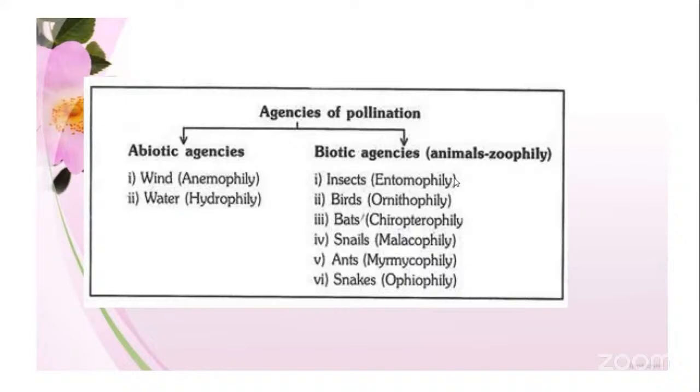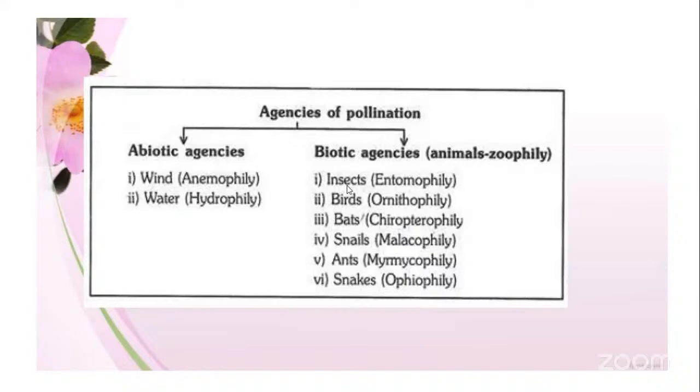Now, if the biotic factors, that is the agents which are living organisms, take part in the cross-pollination, then such agents are called biotic agencies. Here basically the animals take part as the biotic agencies for cross-pollination. We also refer to it as zoophily, or zoophilous type of pollination. Now, what are the different types of animals involved in carrying out cross-pollination?